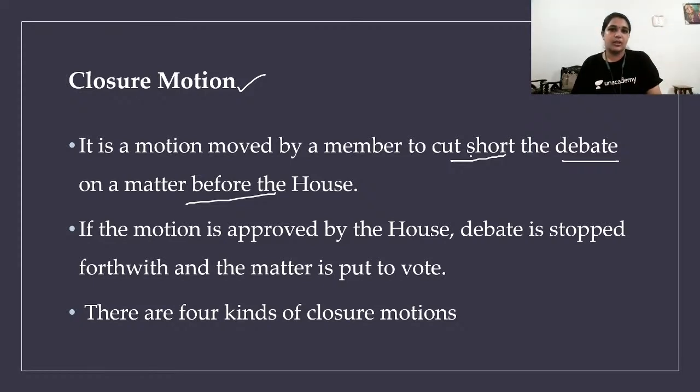Let's cut it short. Why do we keep discussing? Let's go into action. That is called a closure motion. It's closing the debate and going for the voting. If the motion is approved by the House, by majority vote, then they cut short the debate and go for the voting.